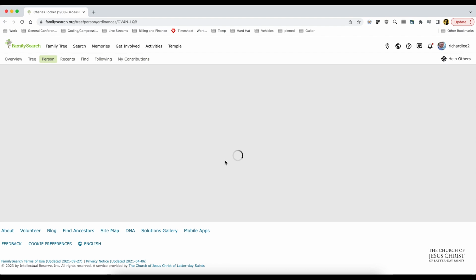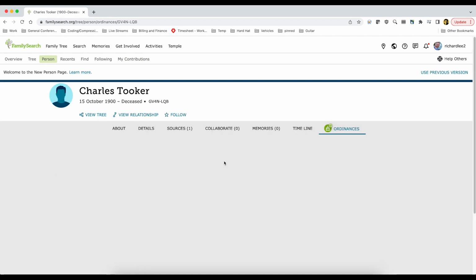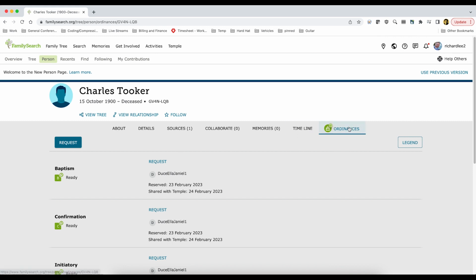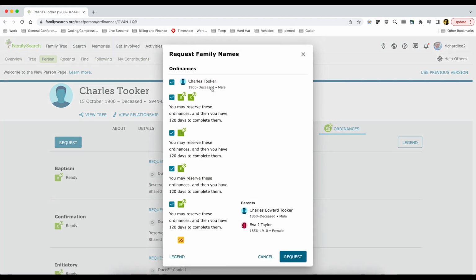it may bring it up automatically, and it does. It shows all these different ordinances that need to be finished. If not, you can click on ordinances and it will bring them up. You can click on request. Now, if you request, these can be reserved in your name. You can choose different things that you want to request for yourself. You're going to want to select every single one of these. Now, once these are all selected and you hit request, these will be yours to do for 120 days.